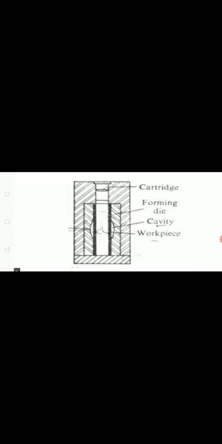The tube collapses into the die cavity and is formed. It is used for bulging and flaring operations. So therefore, the confined method of explosive forming process is shown in the figure. If you look at the picture then.